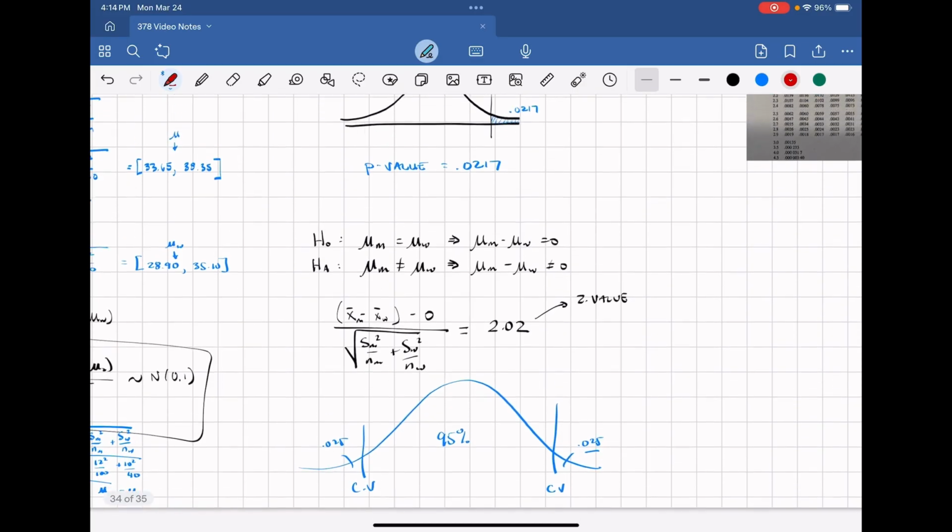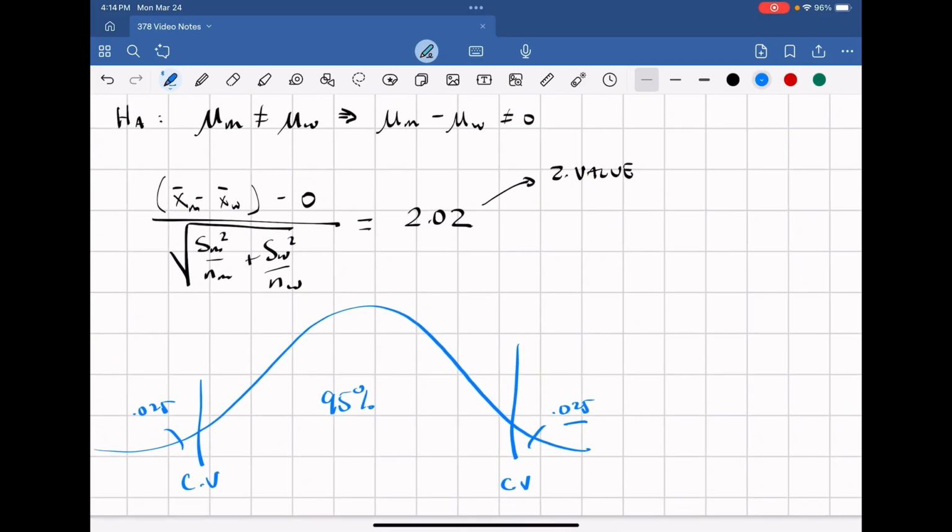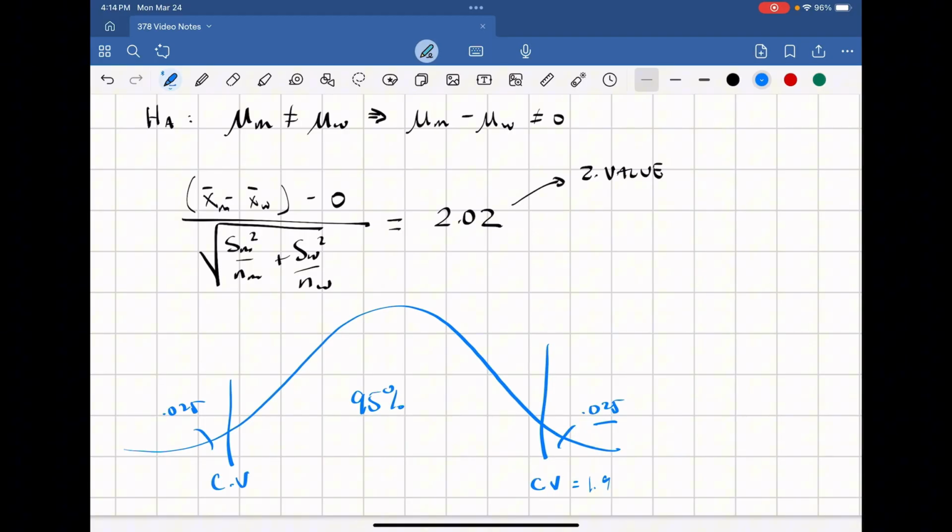So if I come back to my graph here, this critical value is 1.96 and negative 1.96. And now there are two things that I can do. I can look at this z value and put that into our distribution. In this case, it is located in our rejection region, meaning that the z value is greater than our critical value, therefore we reject.